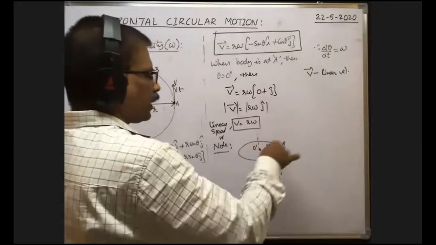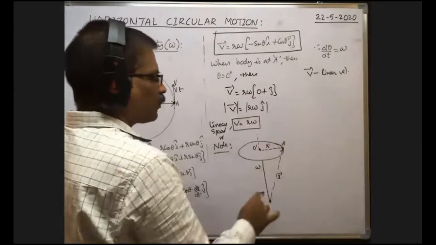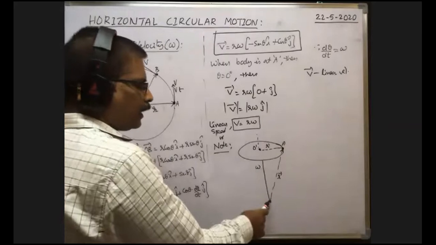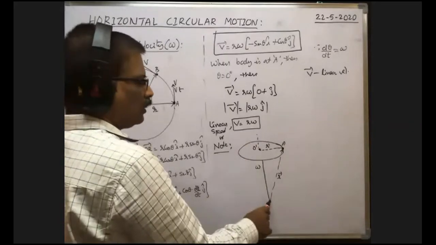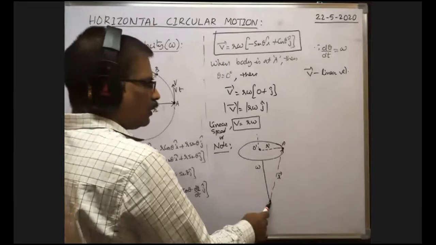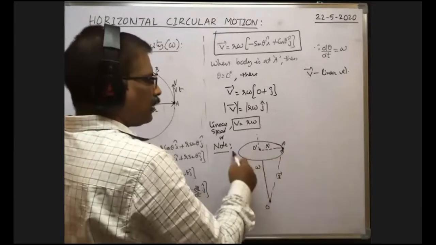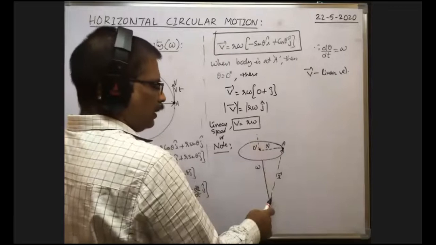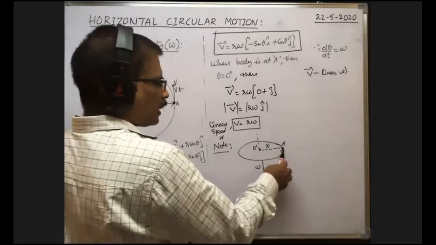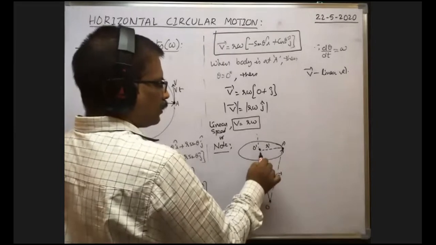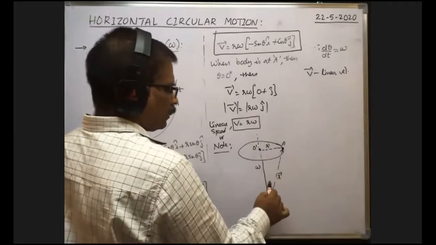The position vector of this particle about the point O lies outside, but the line about which the body rotates is called the axis of rotation. Here, the point about which the circular motion is considered lies on the axis of rotation. So about that point O, the position vector of the particle while making circular motion is R bar. Here, the angle between the position vector of the particle and the axis of rotation is, say, theta.